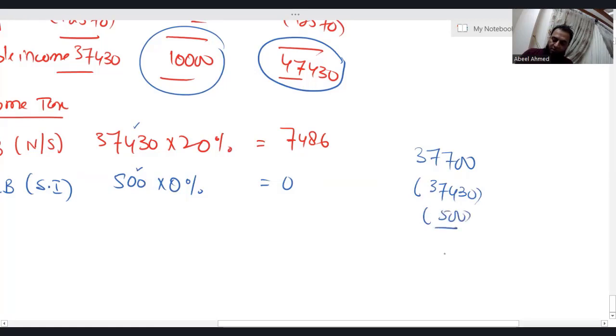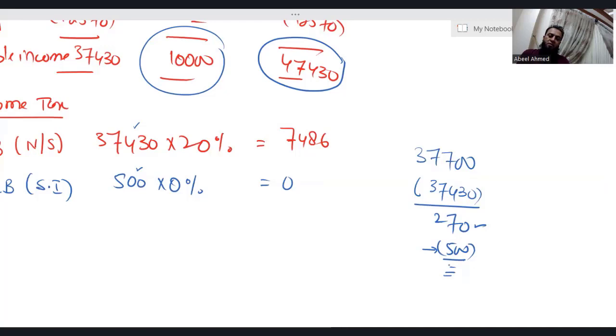So nothing is left in the basic rate band. If you deduct 37,430 from 37,700, you get 270, then the nil rate band of 500. So simply your basic rate band is consumed.